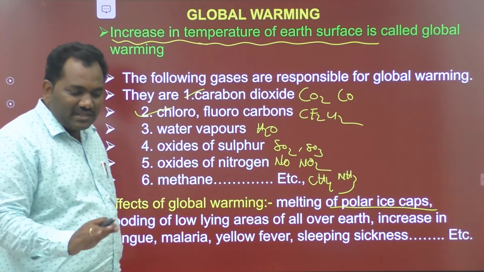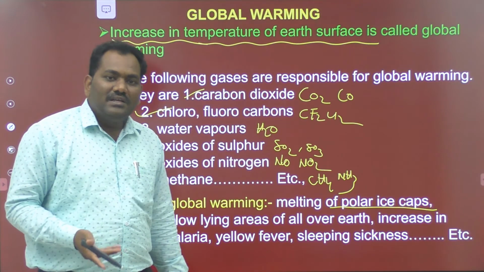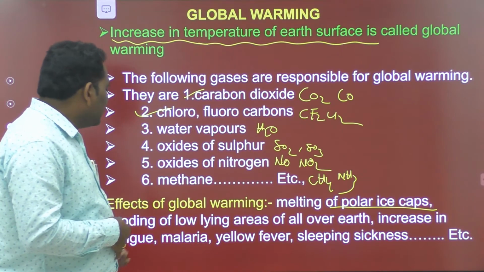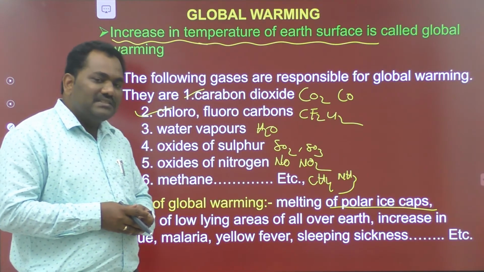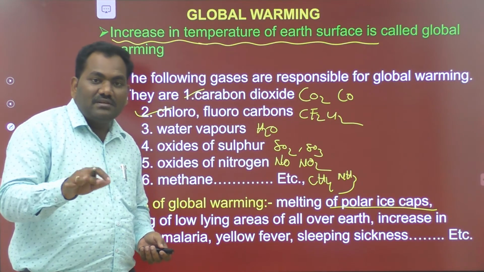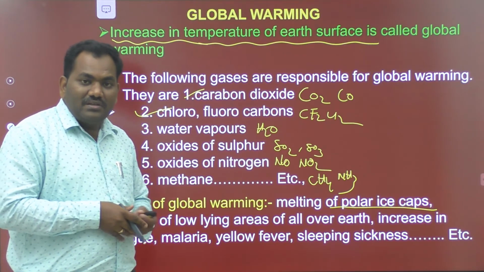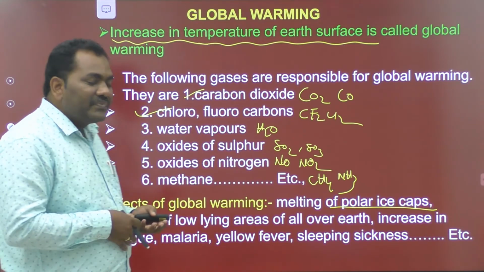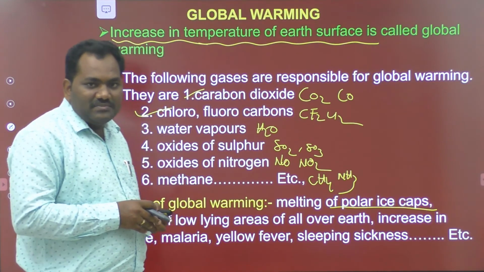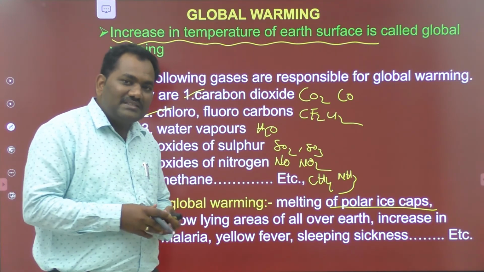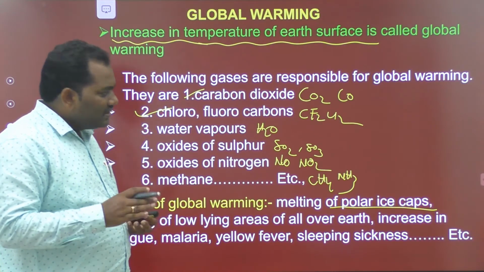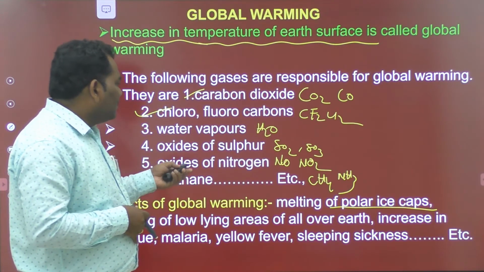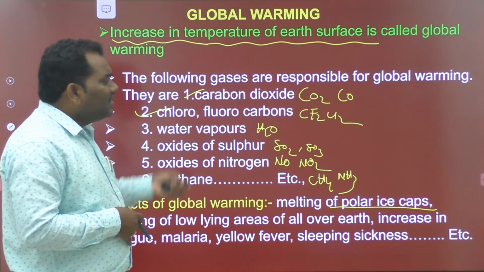Global warming means an increase in the temperature of the earth's surface. If the temperature of the earth's surface is increased, the following diseases may occur in human beings: dengue, malaria, yellow fever, and sleeping sickness. Groundwater level is also decreased. Moreover, if you observe in summer, the temperature of the earth is increased. Due to the increase in temperature, some small organisms like birds and small plants are also damaged. That may lead to loss of their life. These factors are the major disadvantages of global warming.